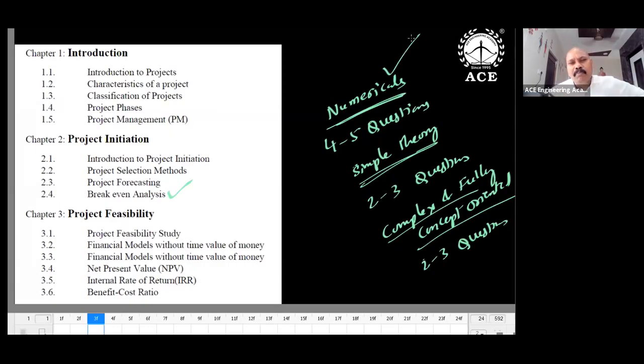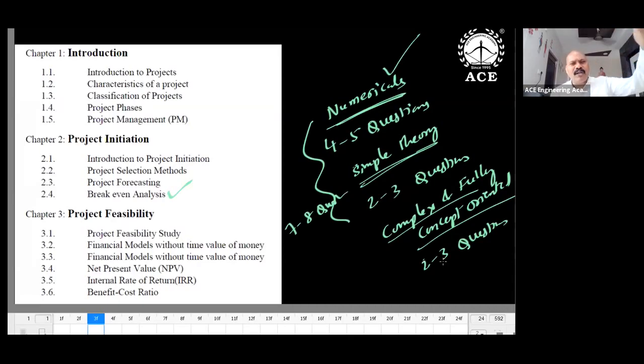And simple theory, as I mentioned, introduction, the outline of the headings, only headings, and 2 to 3 questions. So with numericals and simple theory, how many questions can you attempt and answer successfully in the examination? 7 to 8 questions. If you prepare well, you can answer 7 to 8 questions with confidence and comfortably. But 2 to 3 questions you cannot answer, and even if you attempt them, there is a chance of negative marking. So just leave them. Nothing to worry. Out of 10 or 11 questions, if you are able to answer 7, just remember that is 70% of the subject.